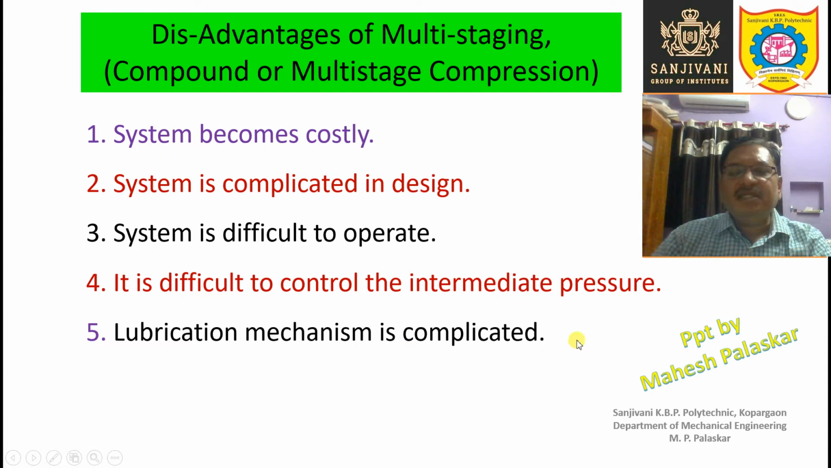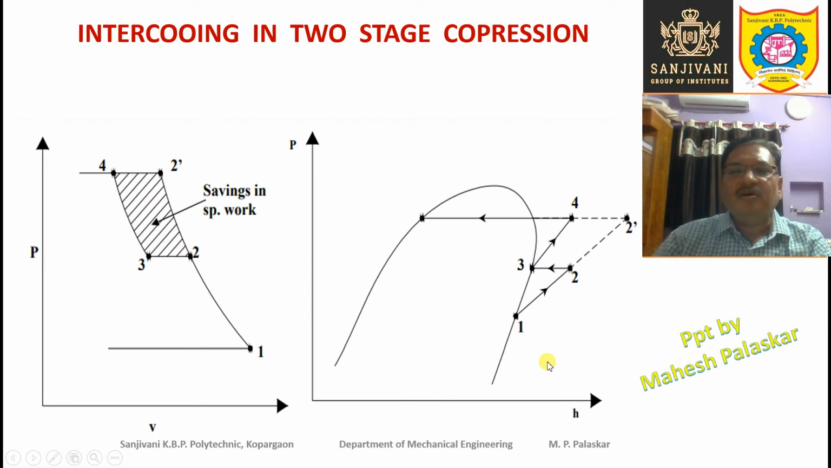lubrication mechanism is complicated. So different lubricants are used in different compressors. Therefore, the mechanism of lubrication becomes complicated, right? Now, in case of the two-stage compression, let us study the two-stage compression. So here we are having the PV diagram and the ph diagram, pressure volume diagram and pressure enthalpy diagram, right?